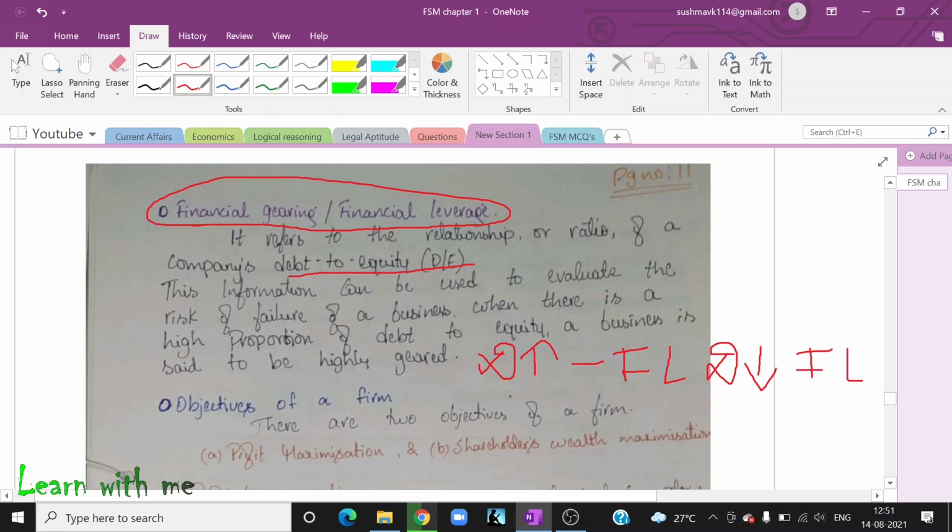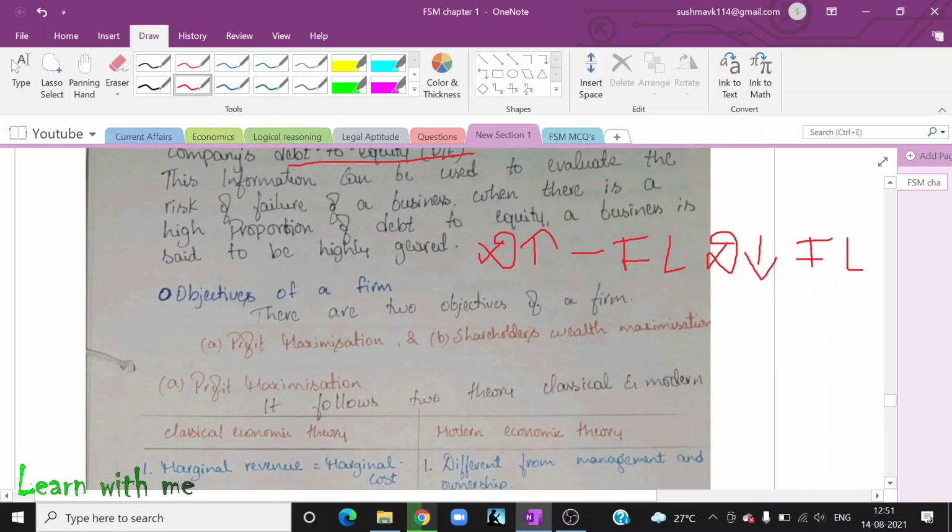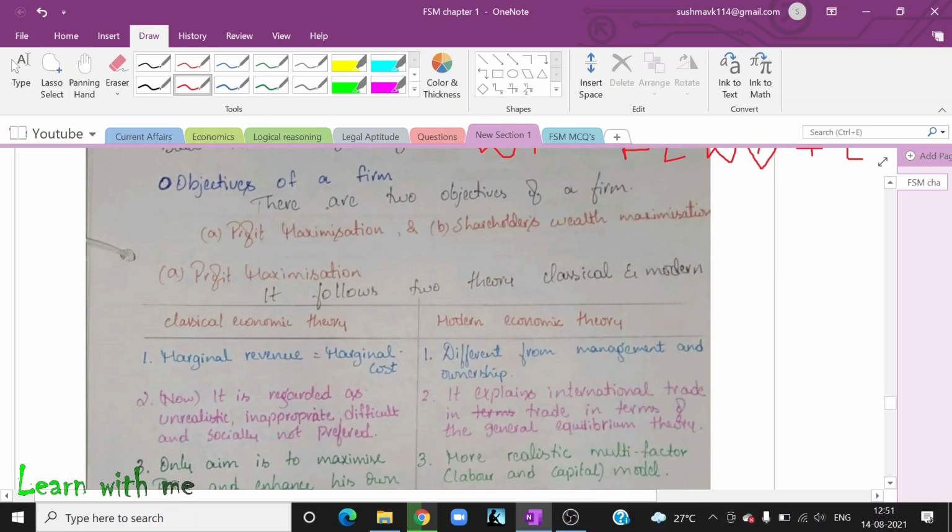Okay. Let us see the objectives of the firm. There are two objectives of a firm. One is profit maximization, the other is shareholders' wealth maximization. I'm just going to give the brief.